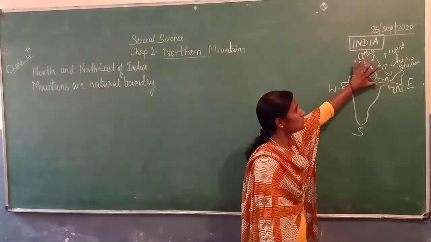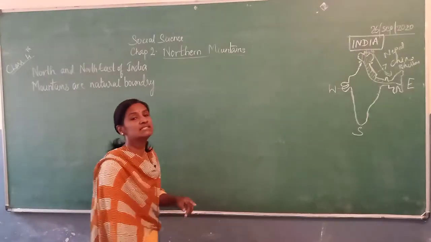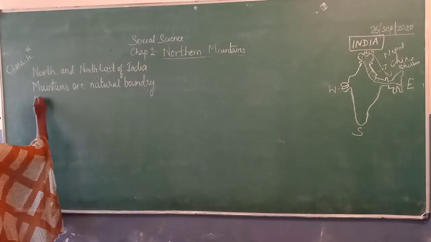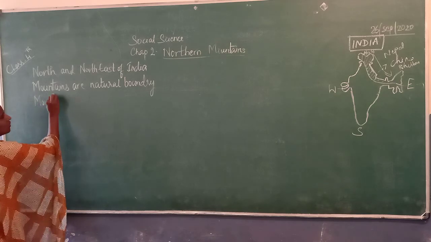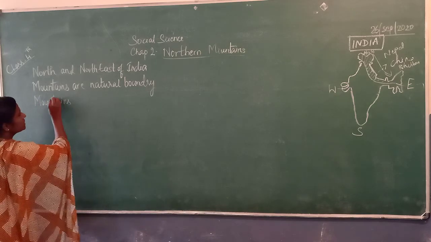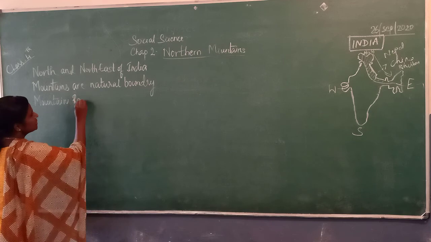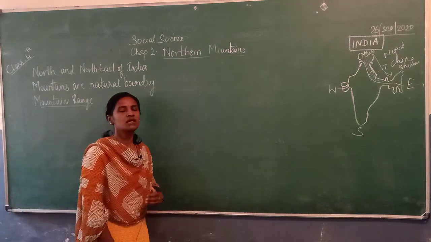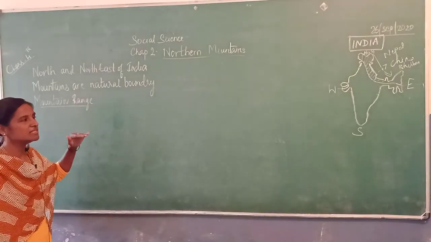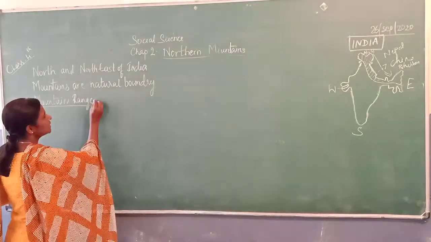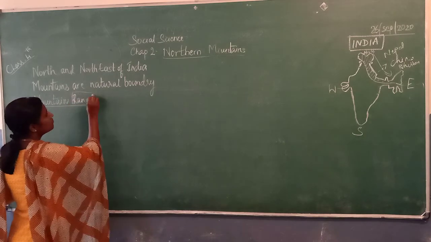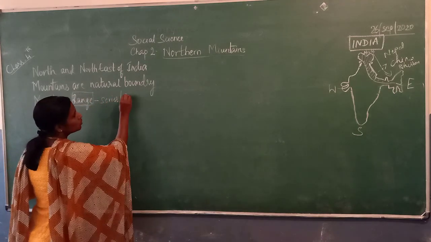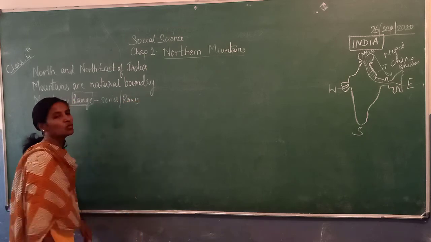This mountain, we find not only a mountain, it's a range of mountains. We find mountain ranges. What do you mean by mountain ranges? First, know the meaning of range. Range means not a single mountain, it's a series, or rows, means more than one.